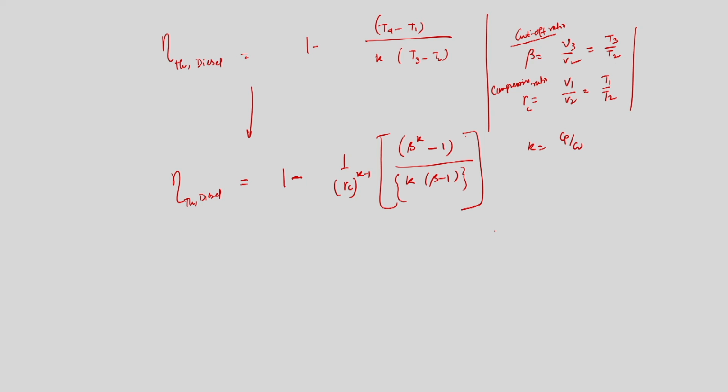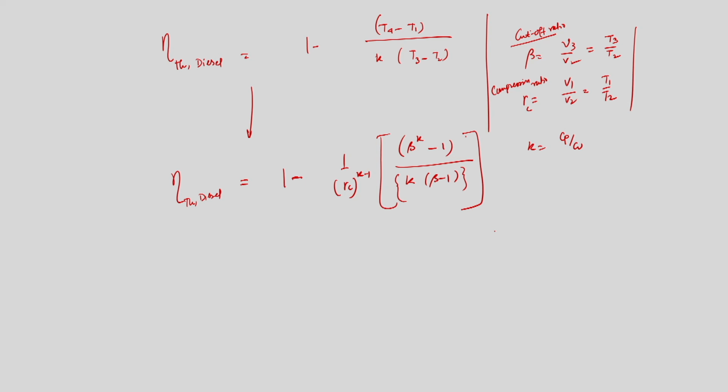So, if I rearrange the terms and do a few more steps, it can be shown that the efficiency of the diesel cycle can be written as 1 minus 1 by rc to the power k minus 1 into beta to the power k minus 1 divided by k into beta minus 1. So, this is the efficiency of the diesel cycle. From this, the value of the terms in the bracket is greater than 1 when this equation is compared.